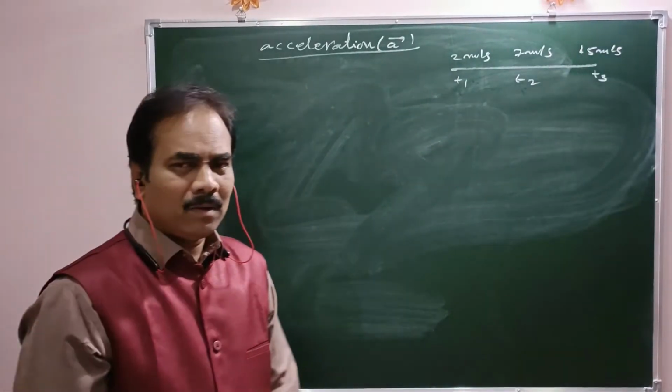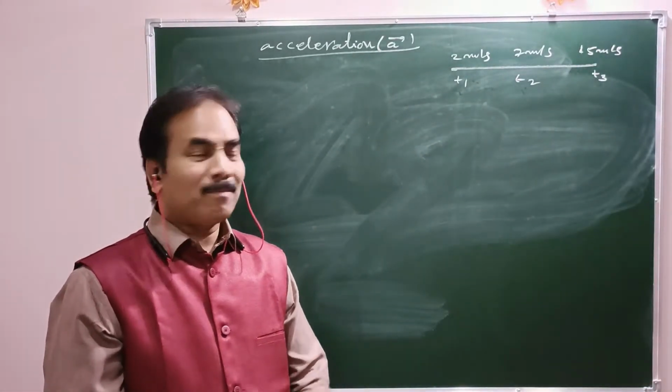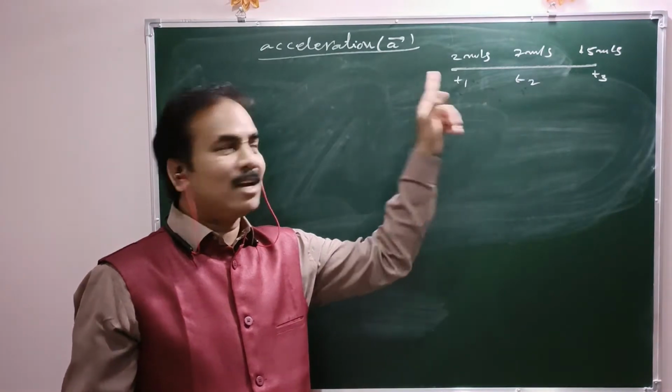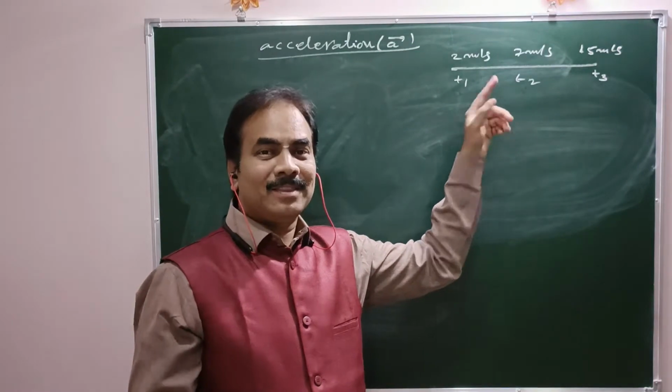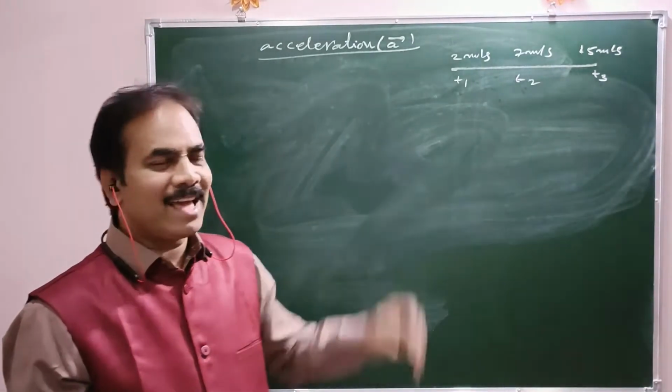Now the change in velocity per unit time is said to be acceleration. Whatever change in velocity occurs, that measured per unit time is known as acceleration.